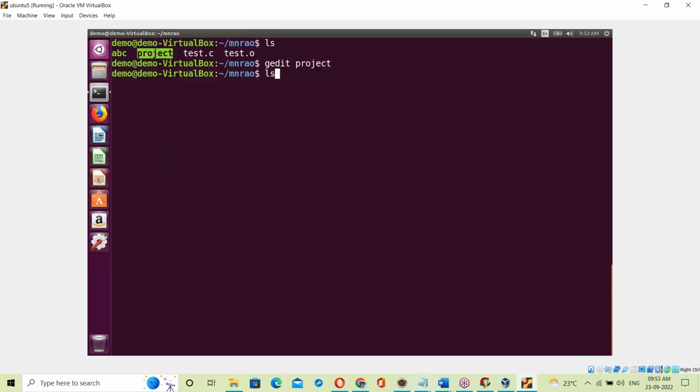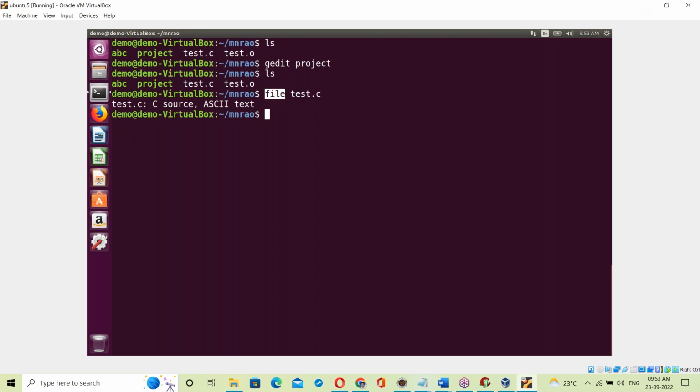Exe format. In Linux, they use the file command to check the type of the file. See test.c. What is the file command checking? What's the type of test.c? It's a C source, ASCII text. It's a C program source and an ASCII text file. Okay. Next file.